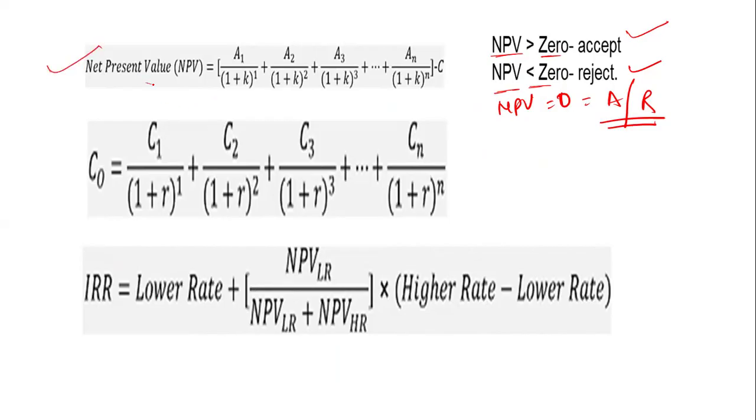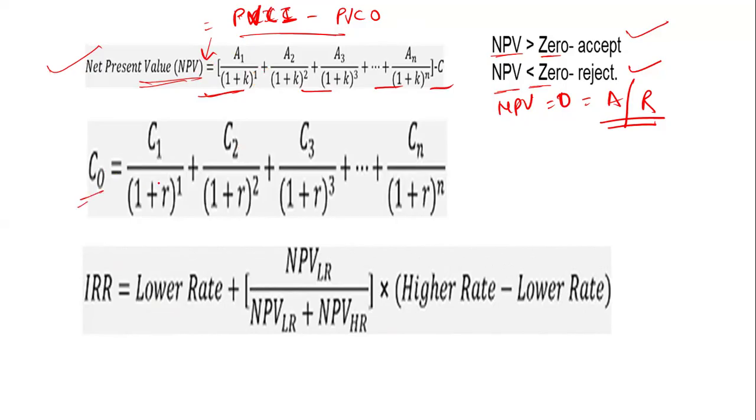Now the net present value formula is present value of cash inflow minus present value of cash outflow. Sorry, present value of cash inflow divided by present value of cash outflow. This is a basic formula, and it is going to be explained in this formula. Just look at it once.